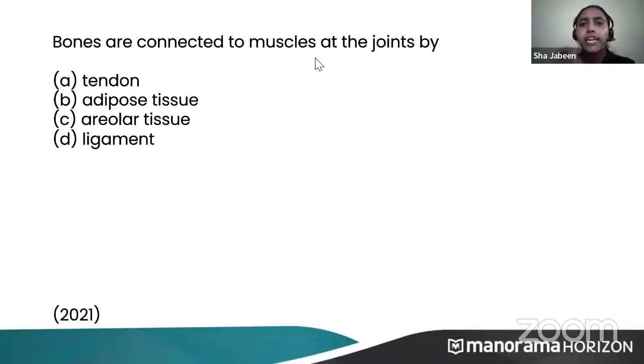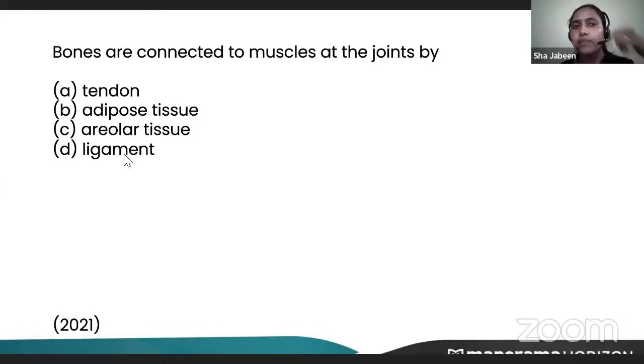Next, bones are connected to muscle at the joint by. Bones are connected to muscle. BM has come. So what will be the answer? Tendons. Very good. It is tendon. Ligaments connect bone to bone. Tendons connect bone to muscle.